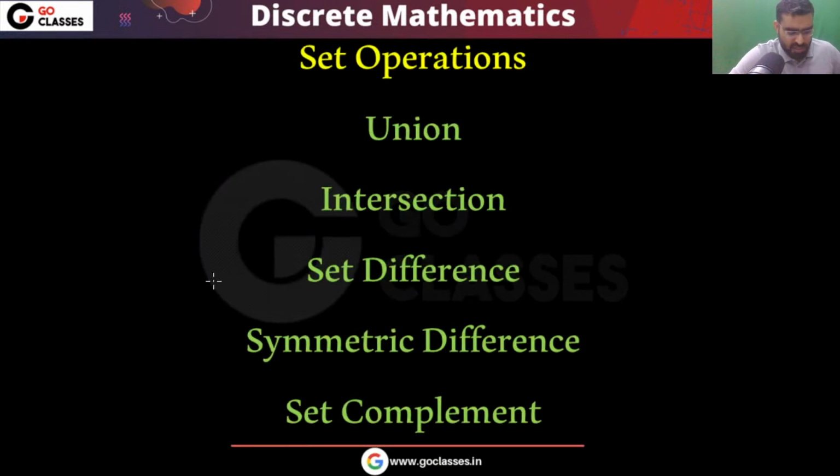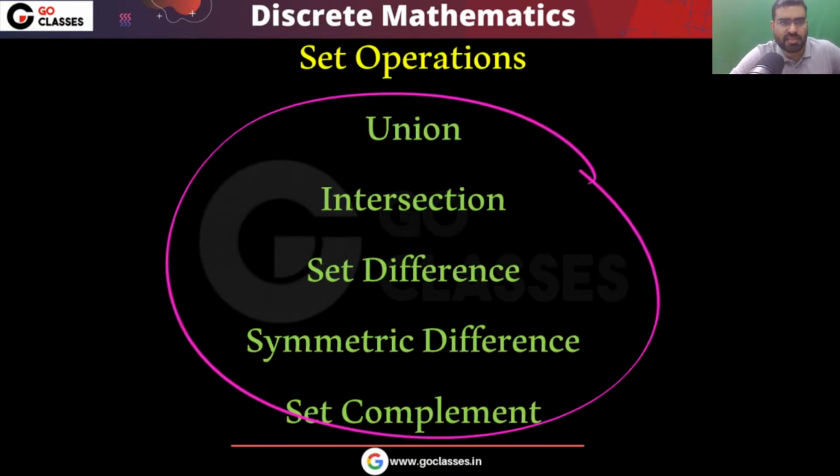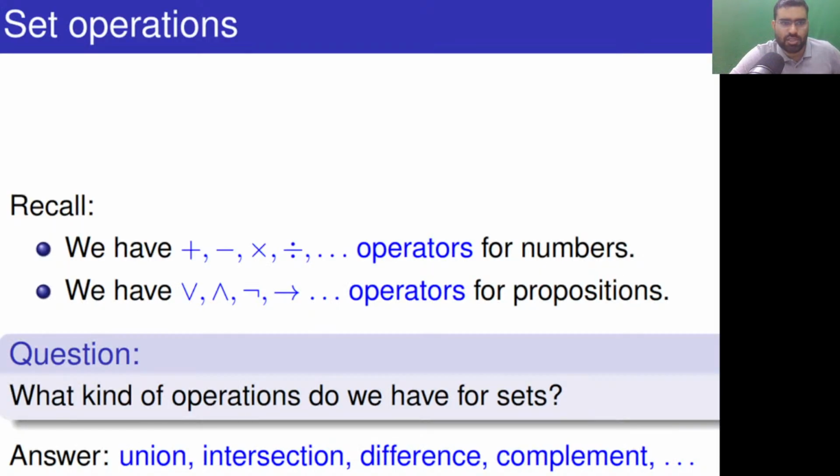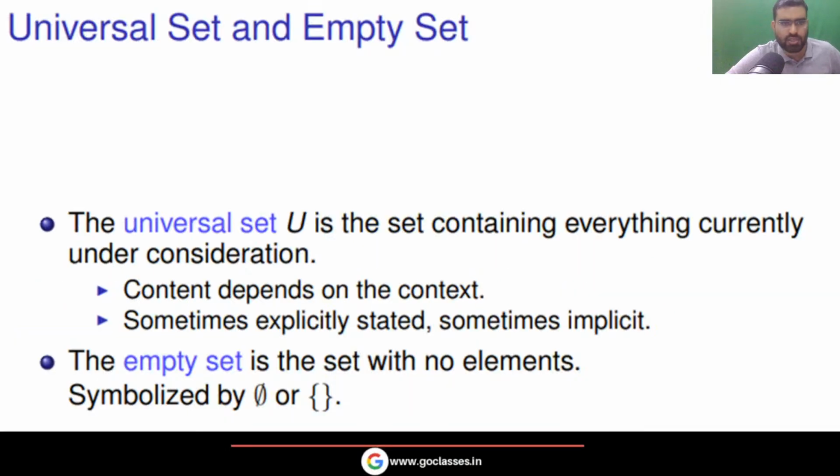Now let's see set operations. How many set operations are there? We have many set operations like union, intersection, set difference, symmetric difference, set complement. See, you have operations on the numbers. When you study the numbers, you have operations like addition, subtraction, multiplication, division. When you study propositions, you have operations like conjunction, disjunction, negation, implication, and so on. Similarly, for sets also you have operations like union, intersection, difference, complement, and so on.